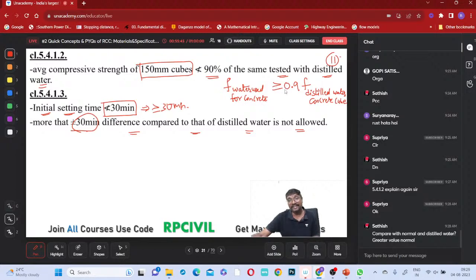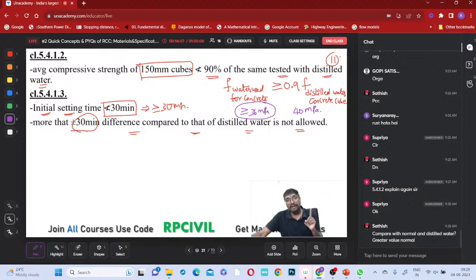If it is lesser than 90%, then reject. Suppose using distilled water you are getting 40 MPa, and if you want to use this water, that water must give a concrete strength greater than or equal to 36 MPa. Then only can we use that water.